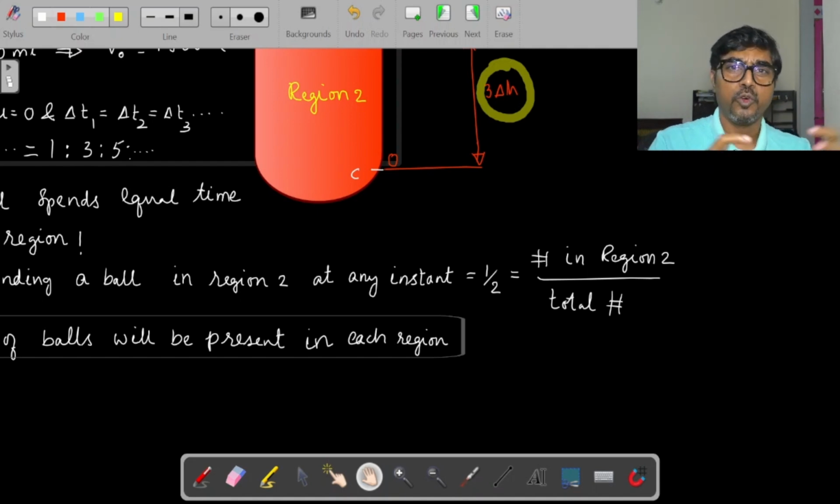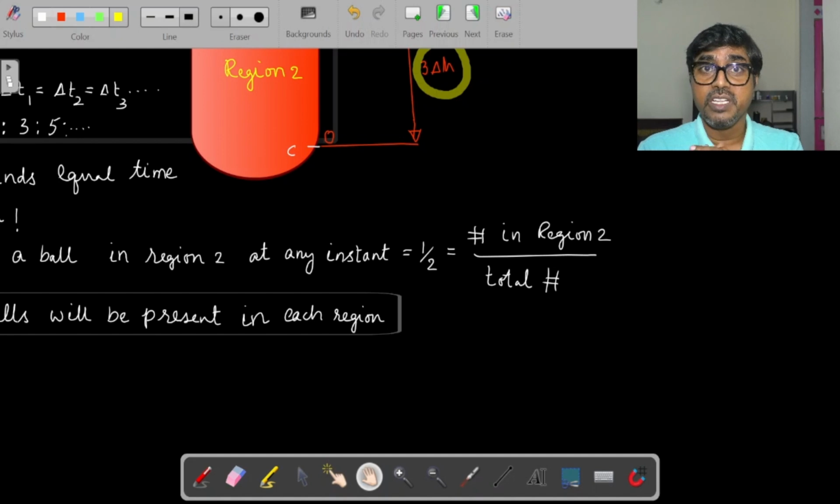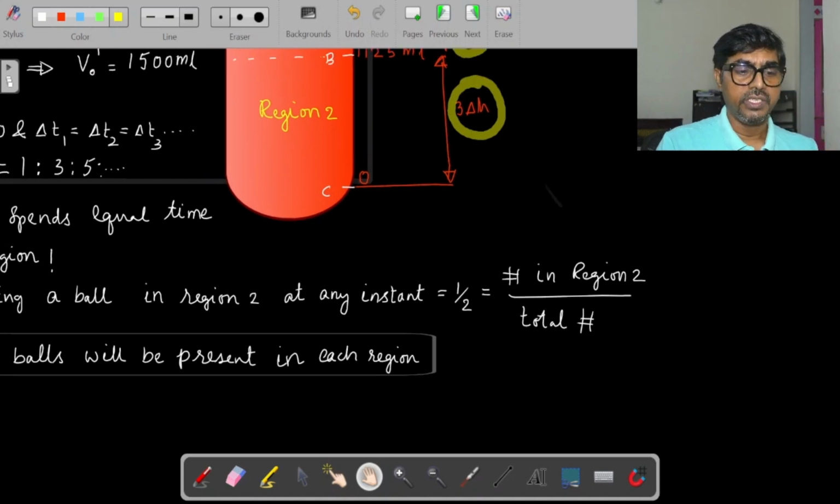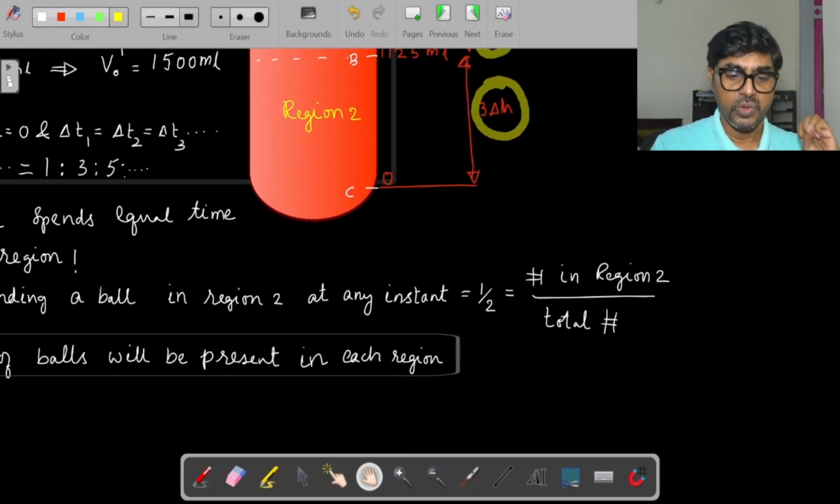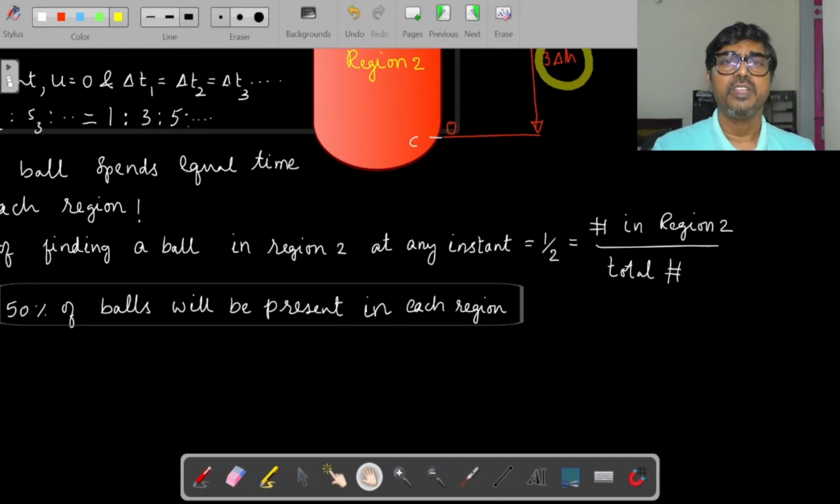Let's say you take a large number of photos, about a million photos. At one instant in one photo it is in region 1, another instant it is in region 2. If you take a very large number of photos, it is likely that the number would be the same because it is going to spend an equal amount of time in each region. And from there, from the basic definition of probability, it is equal to the number of favorable events divided by the total number of events. Number of favorable events meaning the number of balls present in region 2, because that's what we are focusing on. Up to region 2, how many balls are present? That's the question they were asking. Number of balls in region 2 divided by the total number of balls is given as half, meaning the number of balls present in region 2 will be 50% of it.